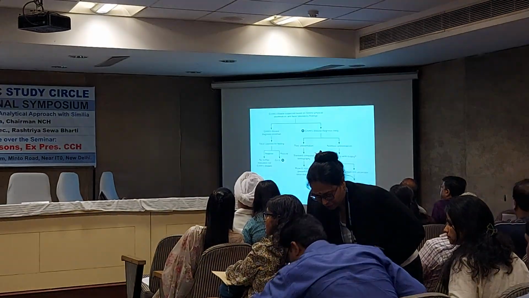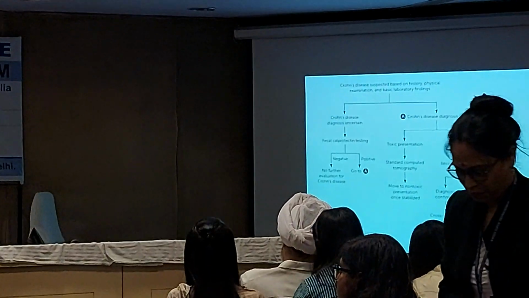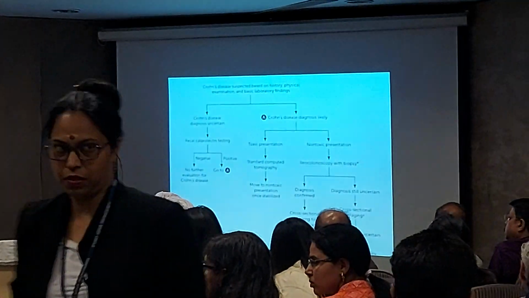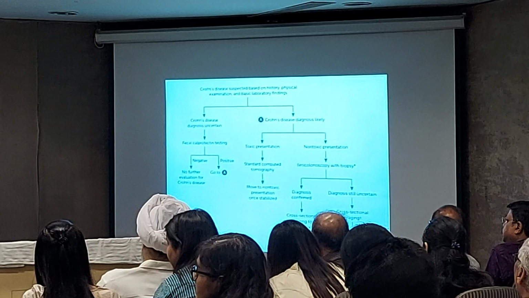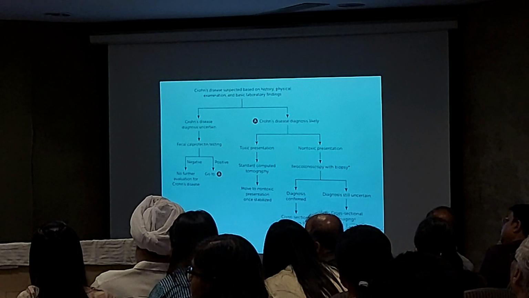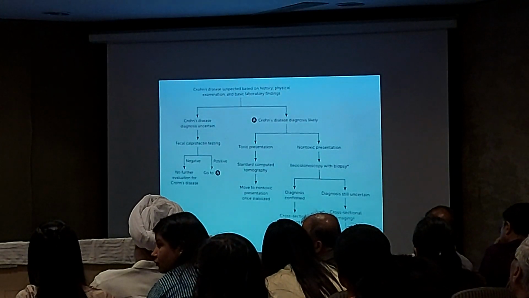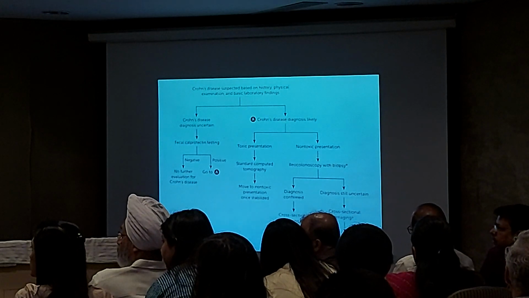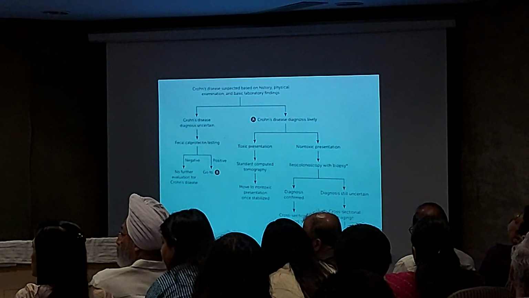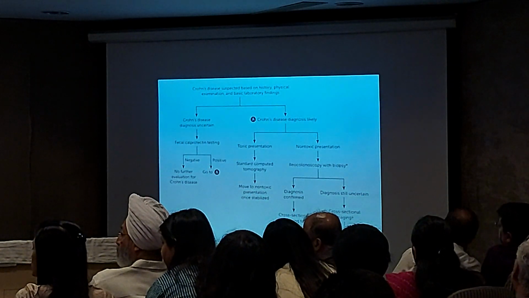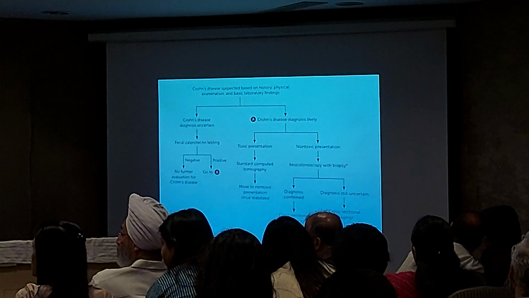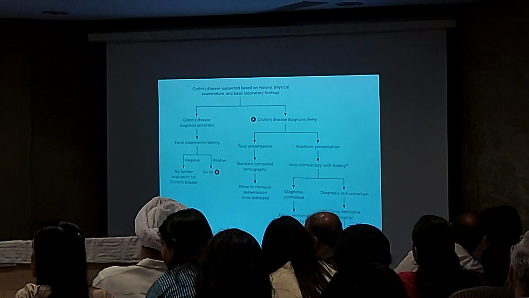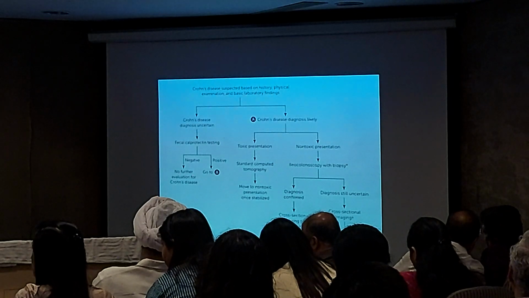Then you can diagnose this by CT examination. Otherwise, for a non-toxic presentation, ileocolonoscopy with biopsy and the tests. The test is very simple to find. If fecal calprotectin is positive, your CRP is raised, and your ESR is raised, then we can confirm it's a case of Crohn's disease. Then go for endoscopy.